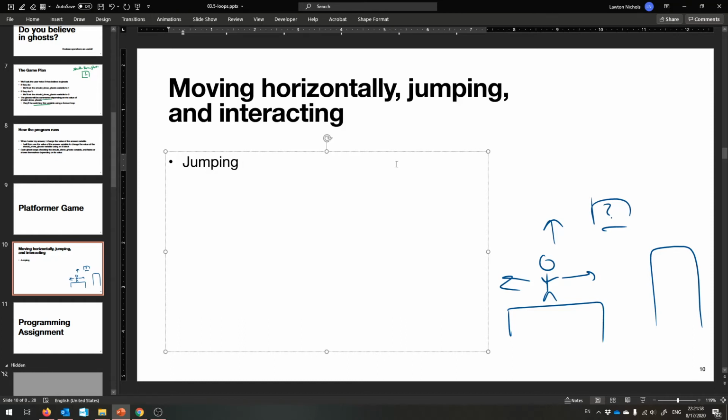And so my idea for jumping is this. I'll set the scratch cat's y value to be a large thing. And you don't have to use the scratch cat in your programming assignment. I'll set its y value to be large, so I'll increase it by a large amount.